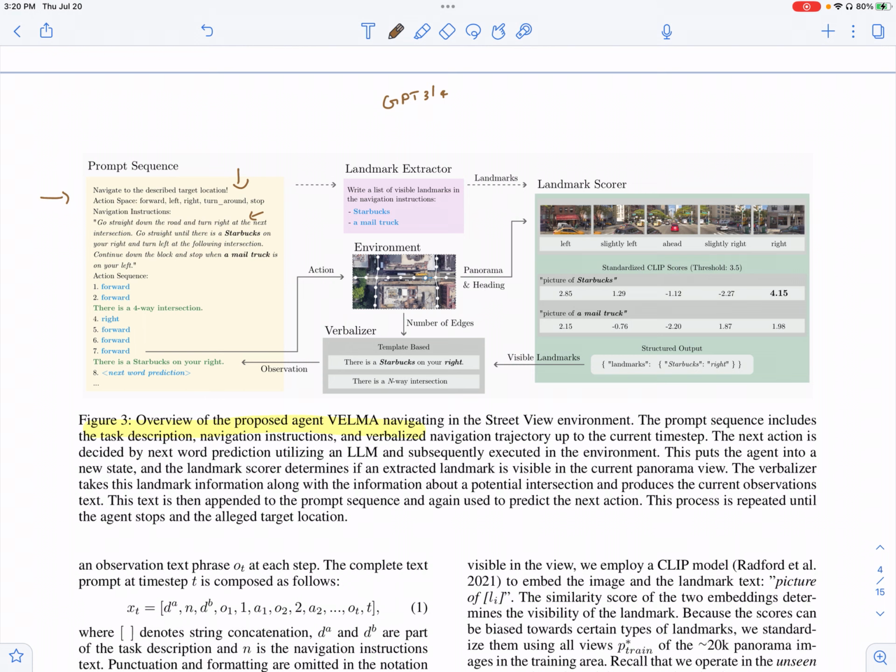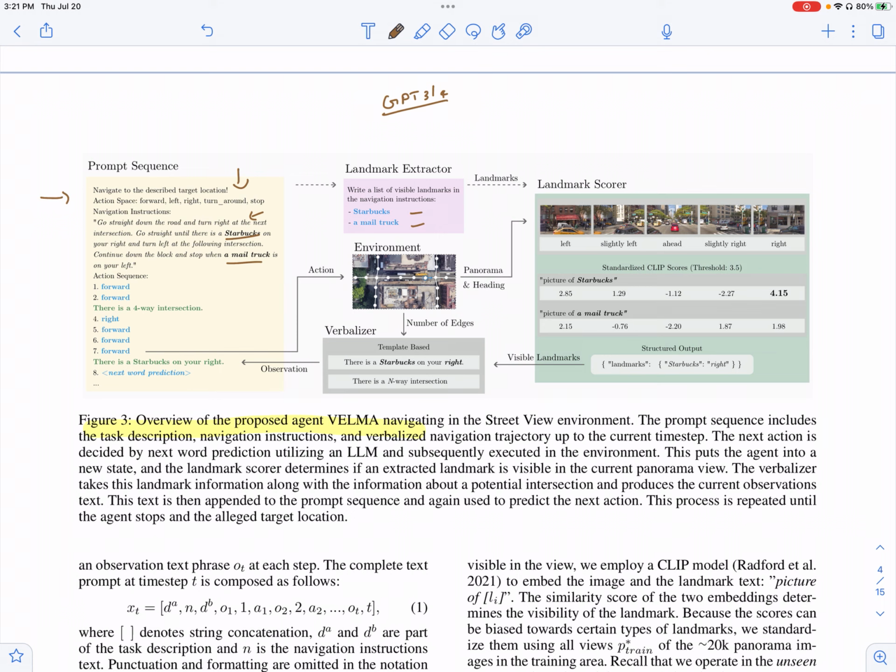So here, for example, the landmarks are Starbucks and a mail truck. And these large language models are able to do this if you give a bunch of examples. So they are able to learn in context and identify the landmarks. So you extract the landmarks which are associated with this instance, here Starbucks or mail truck.